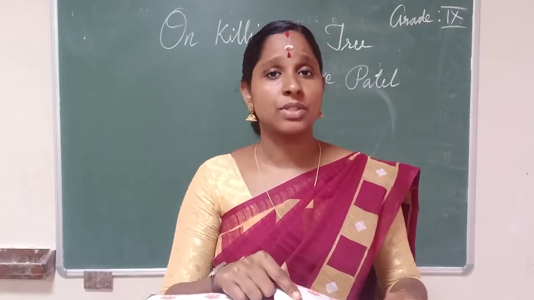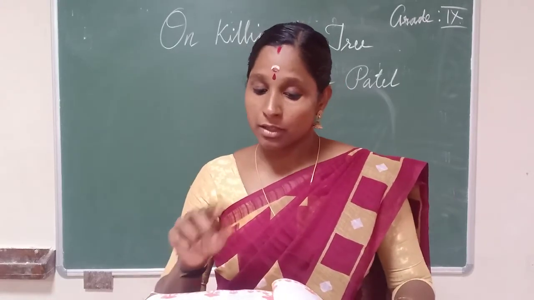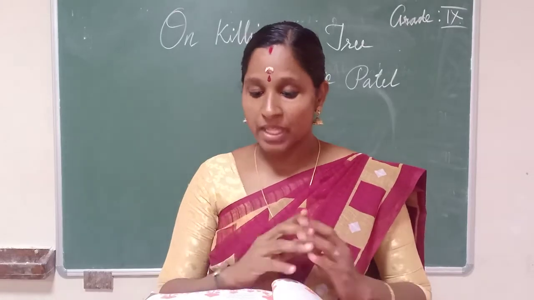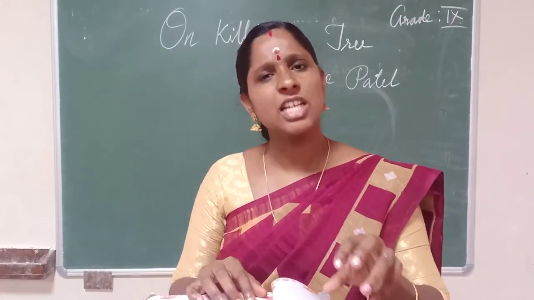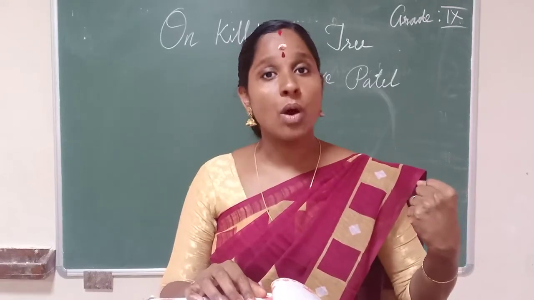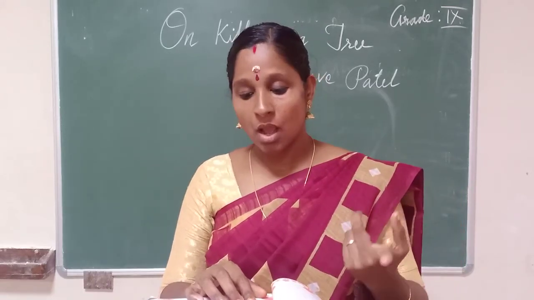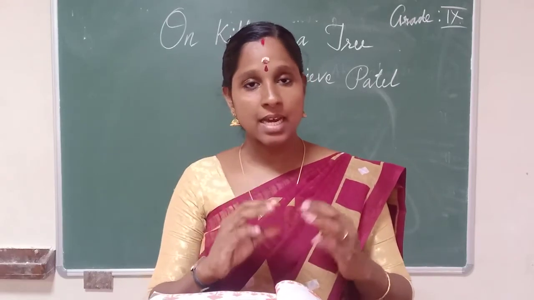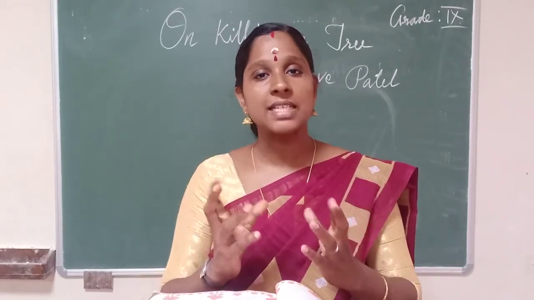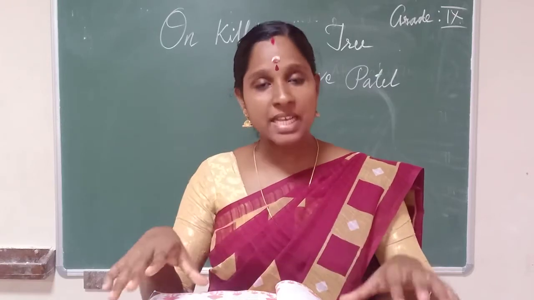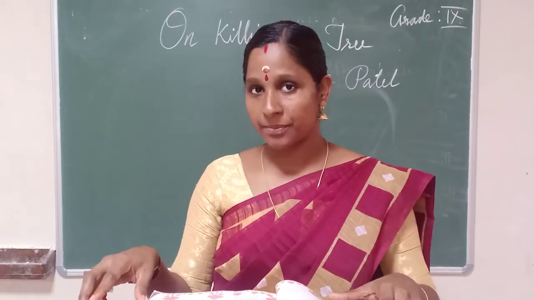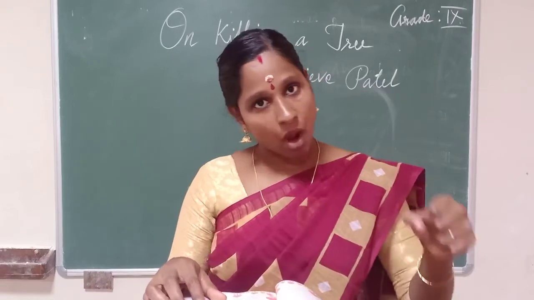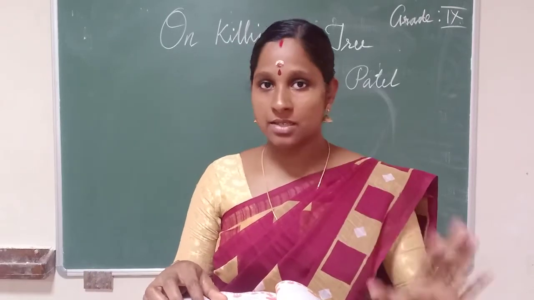Clear? These two stanzas you need to learn. It is a memory poem. Please write it two or three times. Then the poet says the root is to be pulled out. How can we kill a tree? We need to pull out the root. That is important. "One of the anchoring earth." See, anchoring earth: this root is tangled, deeply connected in the soil. If we pull it out, then only we can kill a tree.